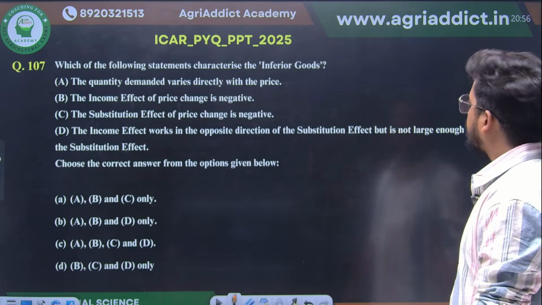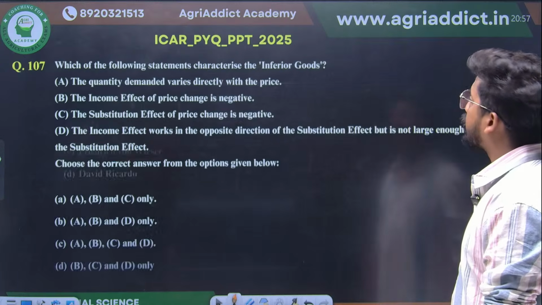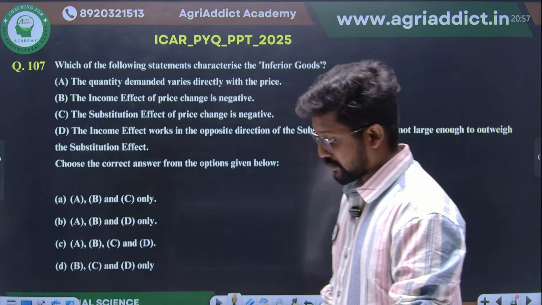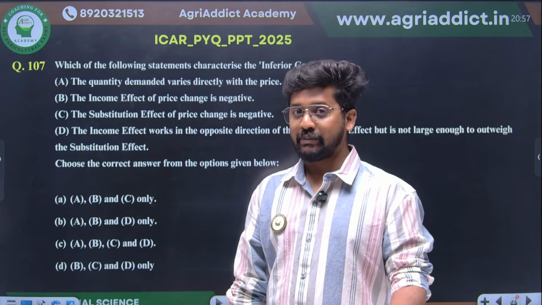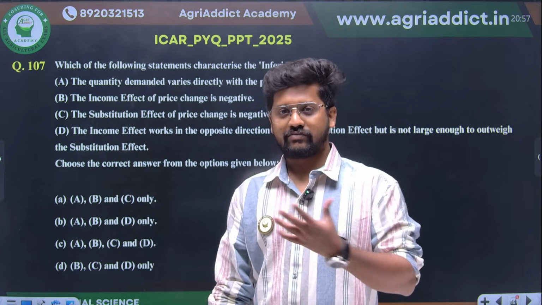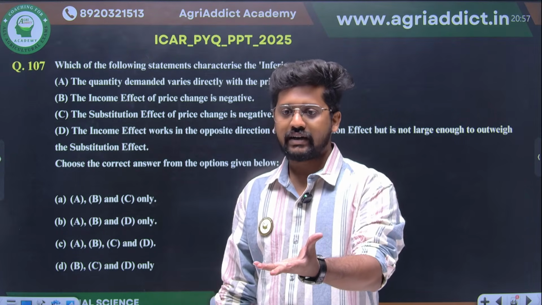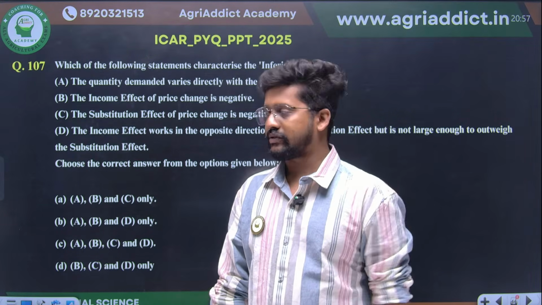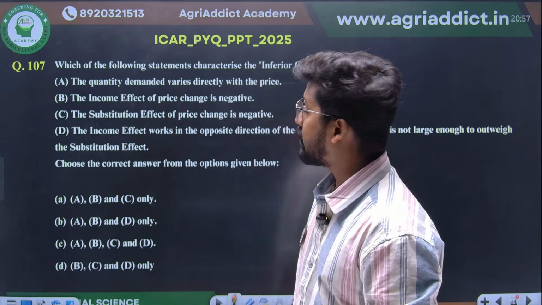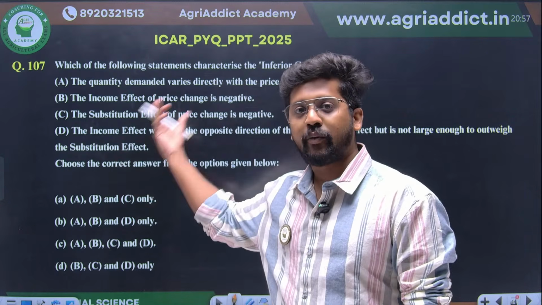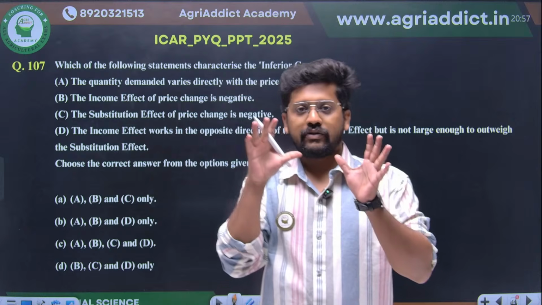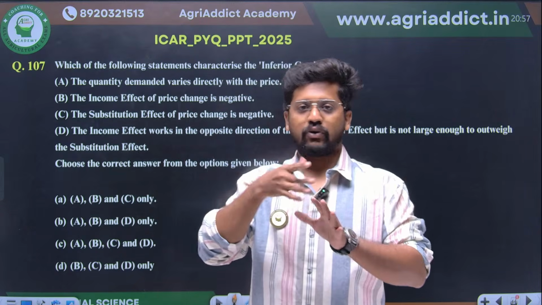Sorry, not the opportunity cost principle. The opportunity cost principle was proposed by Haberler, whom we will be studying in international trade. Haberler proposed the opportunity cost principle that comes in international trade. The opportunity cost is the concept of the next best alternative which is foregone. That is the basic idea.